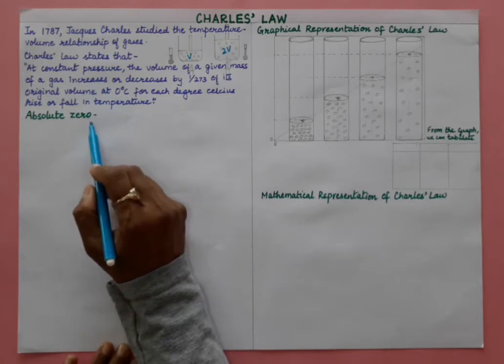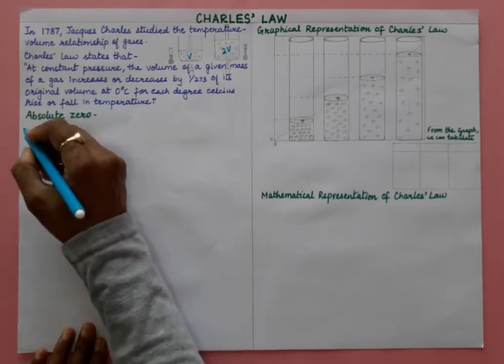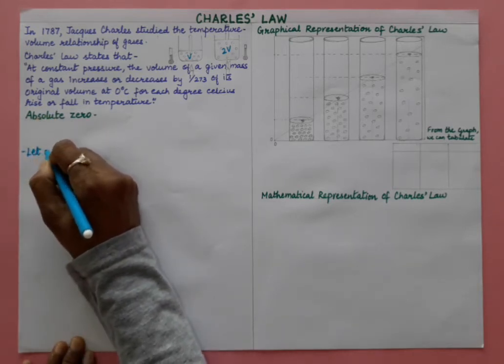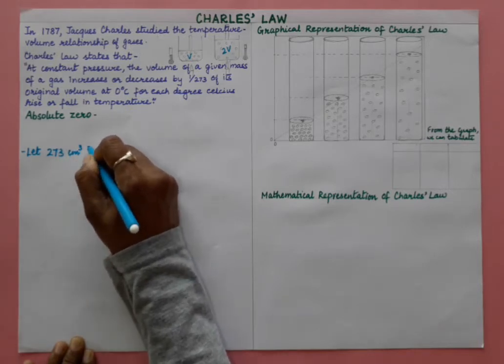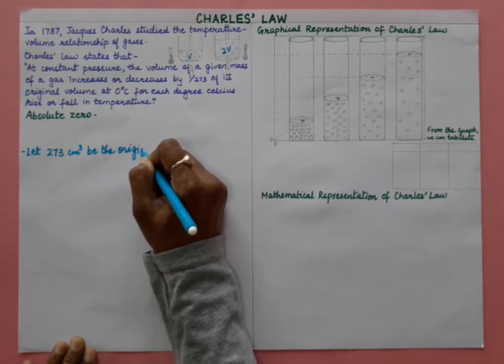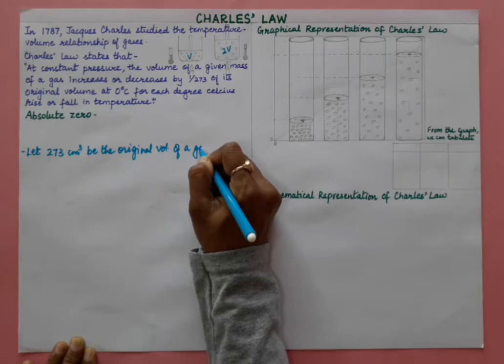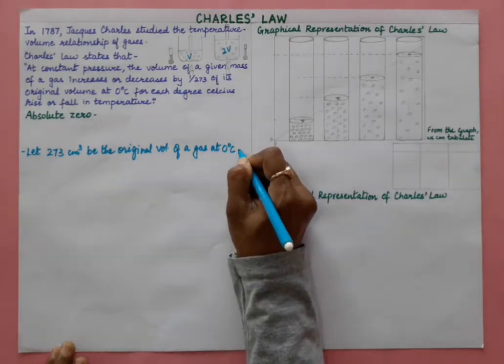So let us understand absolute zero. What is absolute zero? Here let 273 centimeter cube be the original volume of a gas at 0 degree Celsius, right?